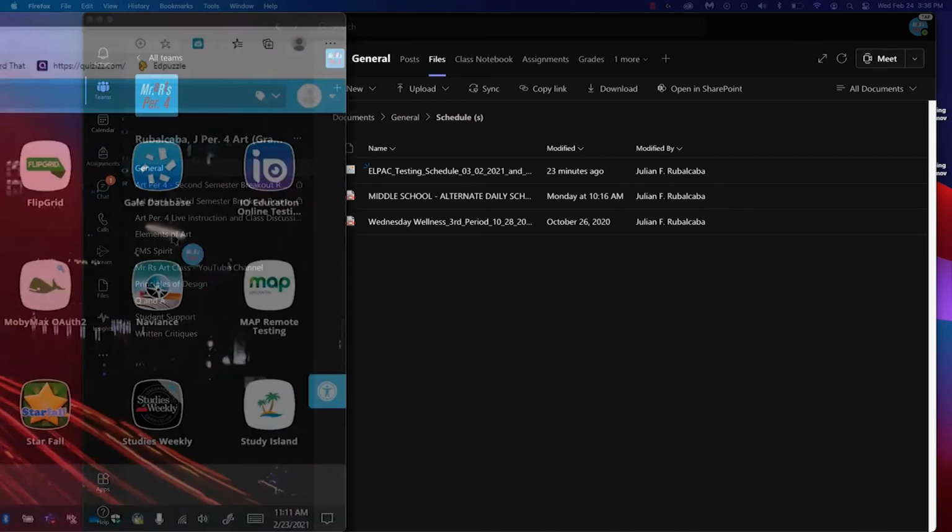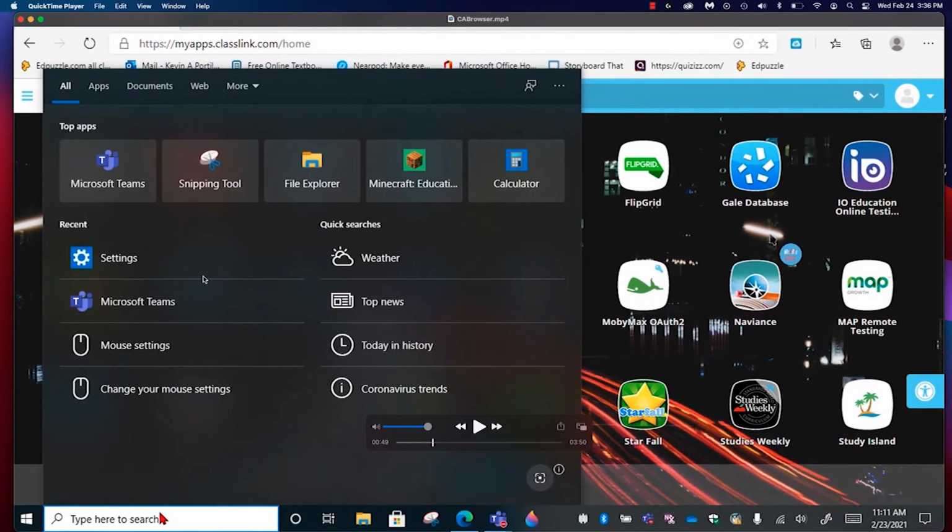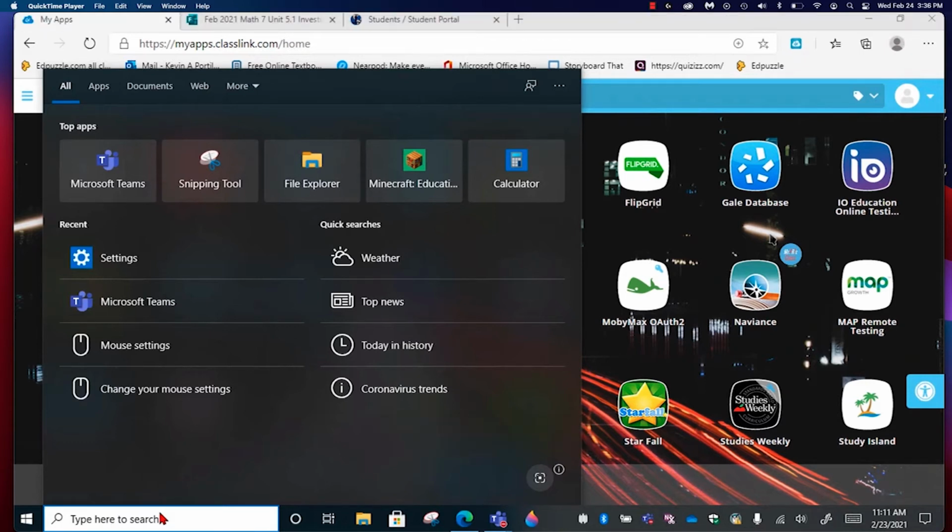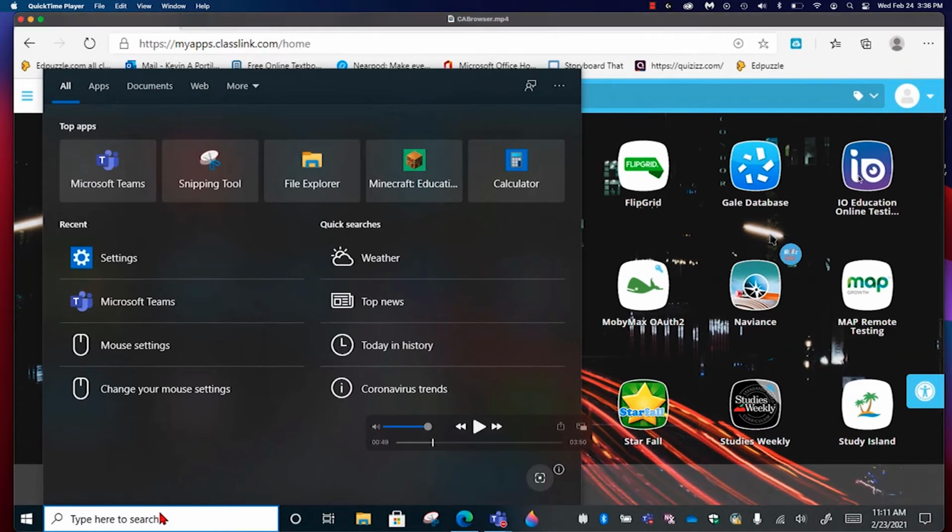Your computer is going to look like this, and you're going to have a desktop there. You're going to make sure everything's closed, that Edge is closed, you're going to make sure that Chrome is closed, definitely make sure that Teams is closed, all your programs, all your applications should be closed, right? So I have a window in the background, even that should have been closed.